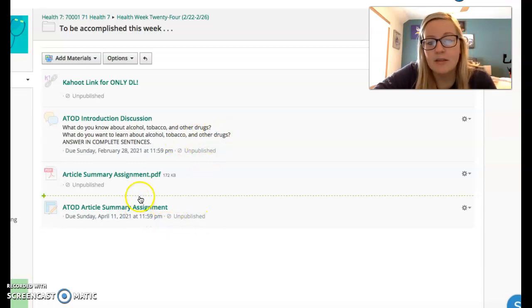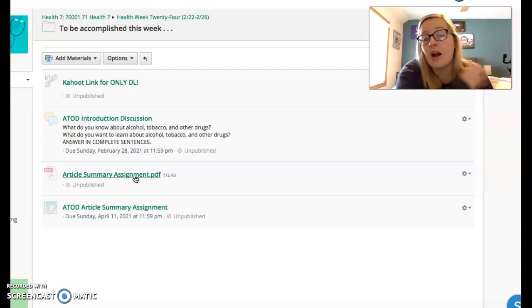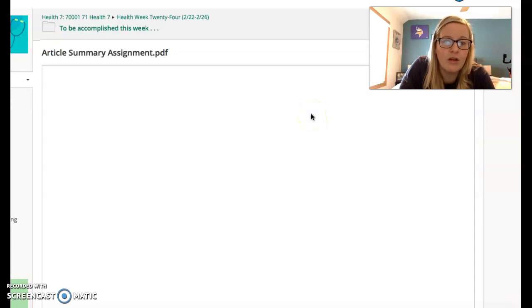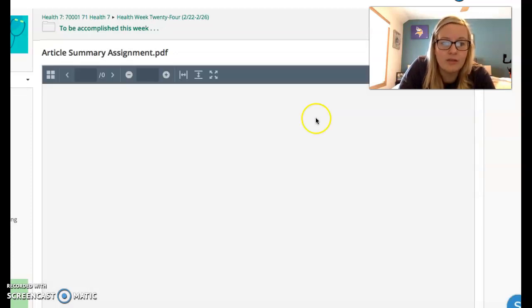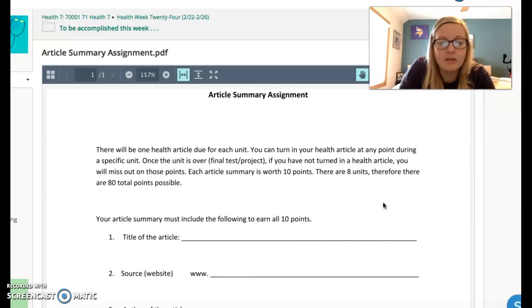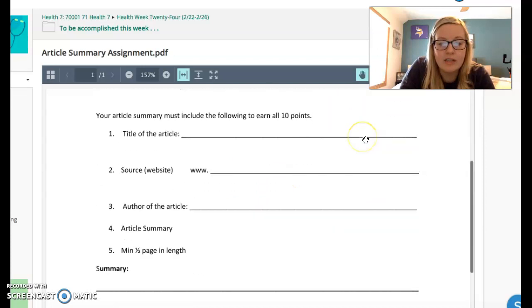The other assignment for the week to start us out with this unit is getting you familiar with the topic even more through the article summary assignment. As a reminder, what you'll do is download this worksheet into Notability.